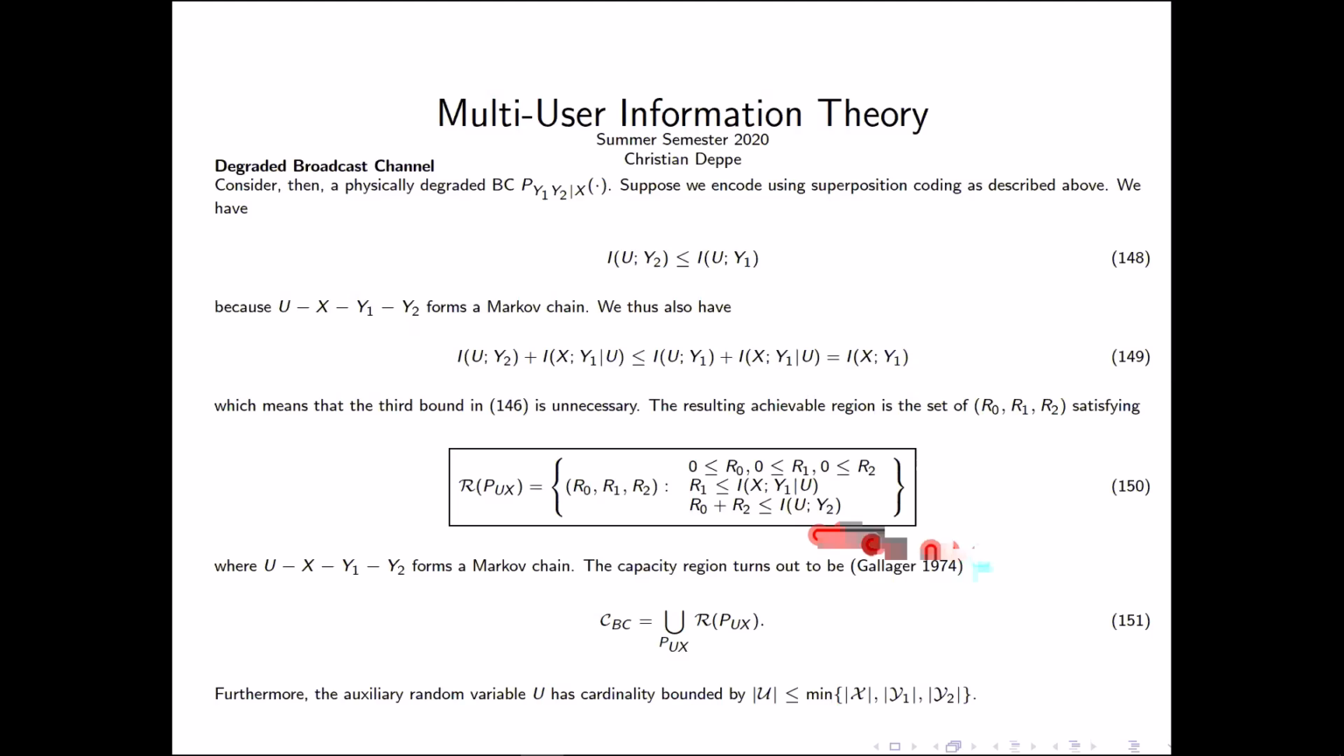And so the capacity region, that means we also know an upper bound, is just the union over all probability distributions of U and X. Remember that this probability distribution we could choose as we want, and this rate region R(P_UX). And it's shown that this is also the capacity.